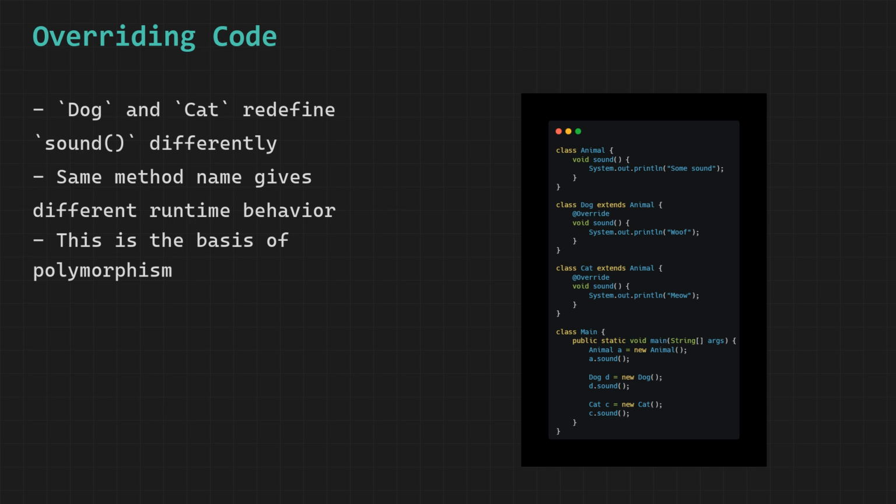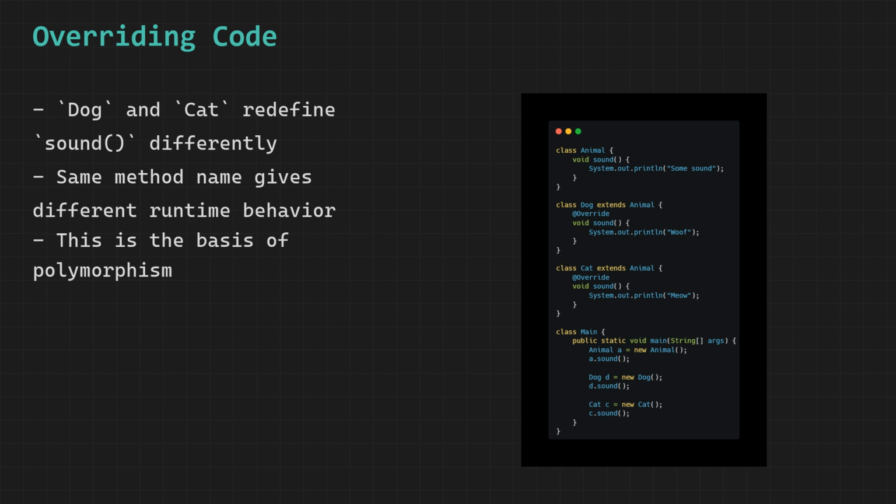Then we create a cat object called C and call sound on it. Cat has also overridden sound. So Java runs cat's version and prints meow. The final output is some sound, then woof, then meow, each printed on a new line.